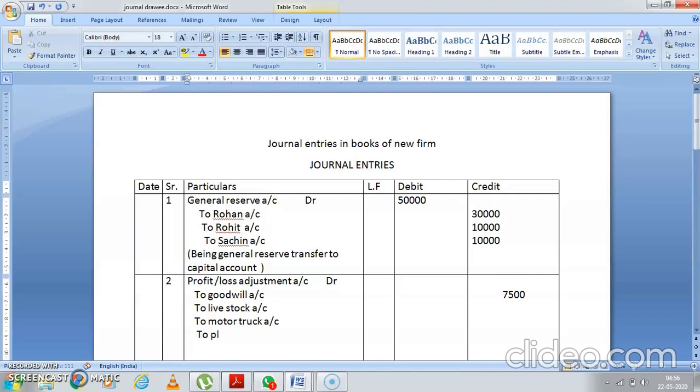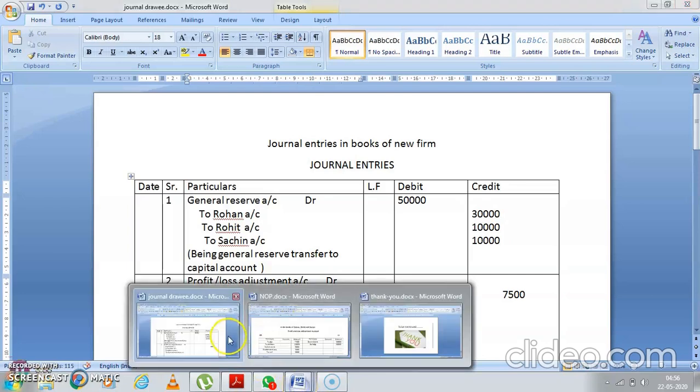To plant and machinery account. See student, here you will be writing everything properly, because you know this is asked in the examination. So machinery account. Now see, I'll show it to you. See, here it is.